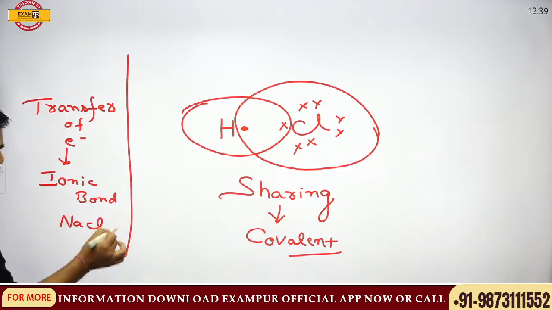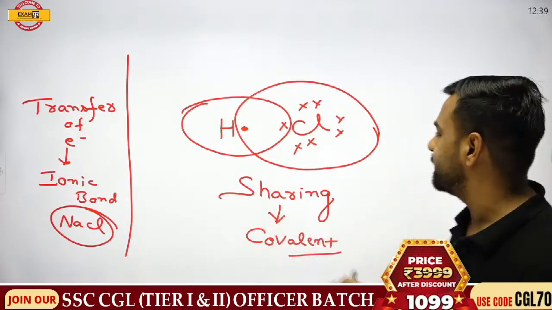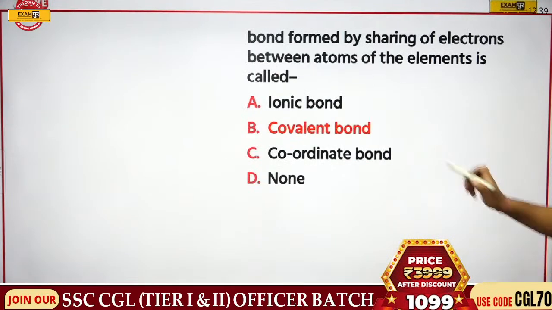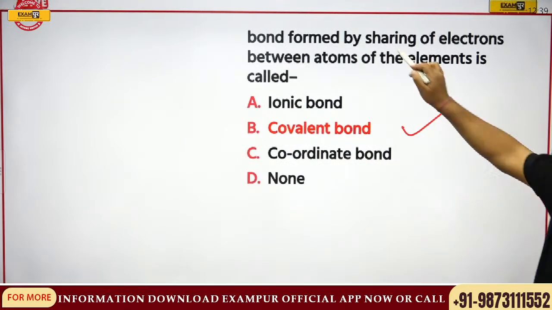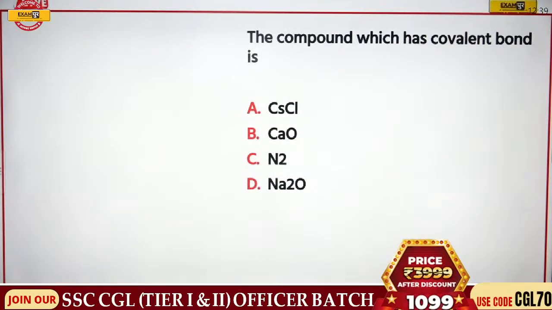I guess all these points are clear. Now, if these points are clear, then we will be moving forward with the coordinate bond. I guess this is clear now. So yes, we have covalent bond in which bonds are formed by the sharing of electrons between the atoms of the elements. Next, the compound which has covalent bond is what?